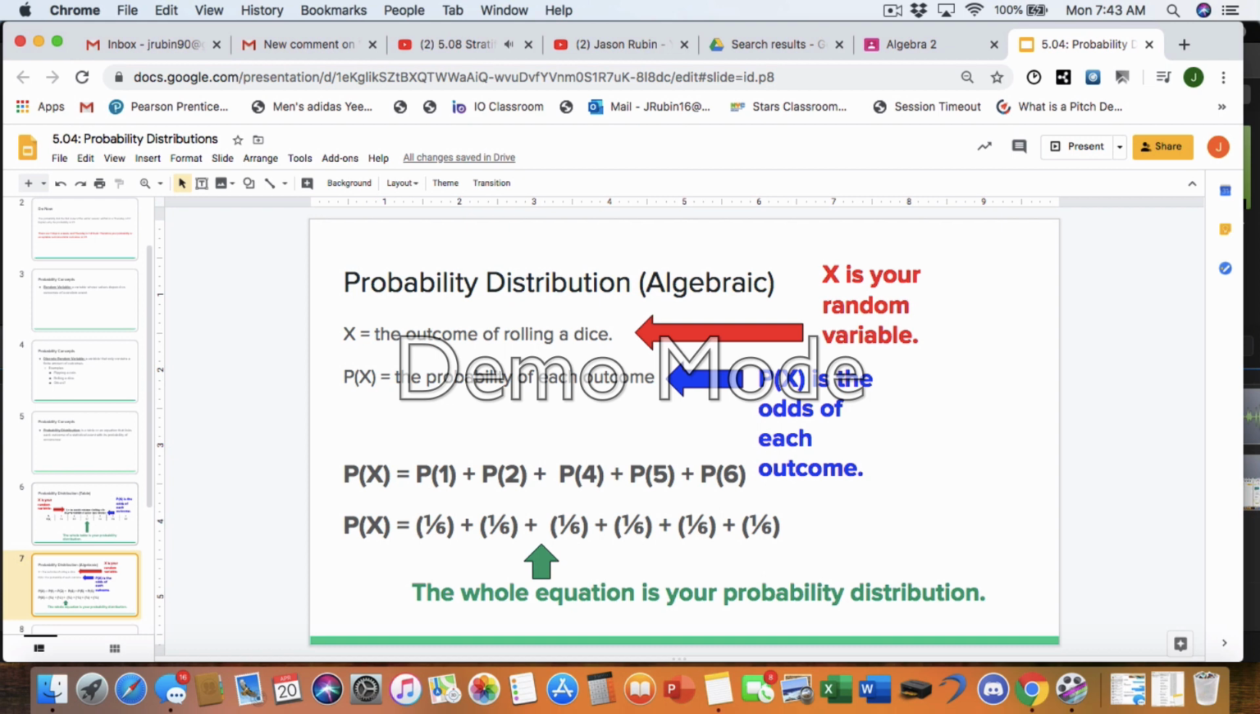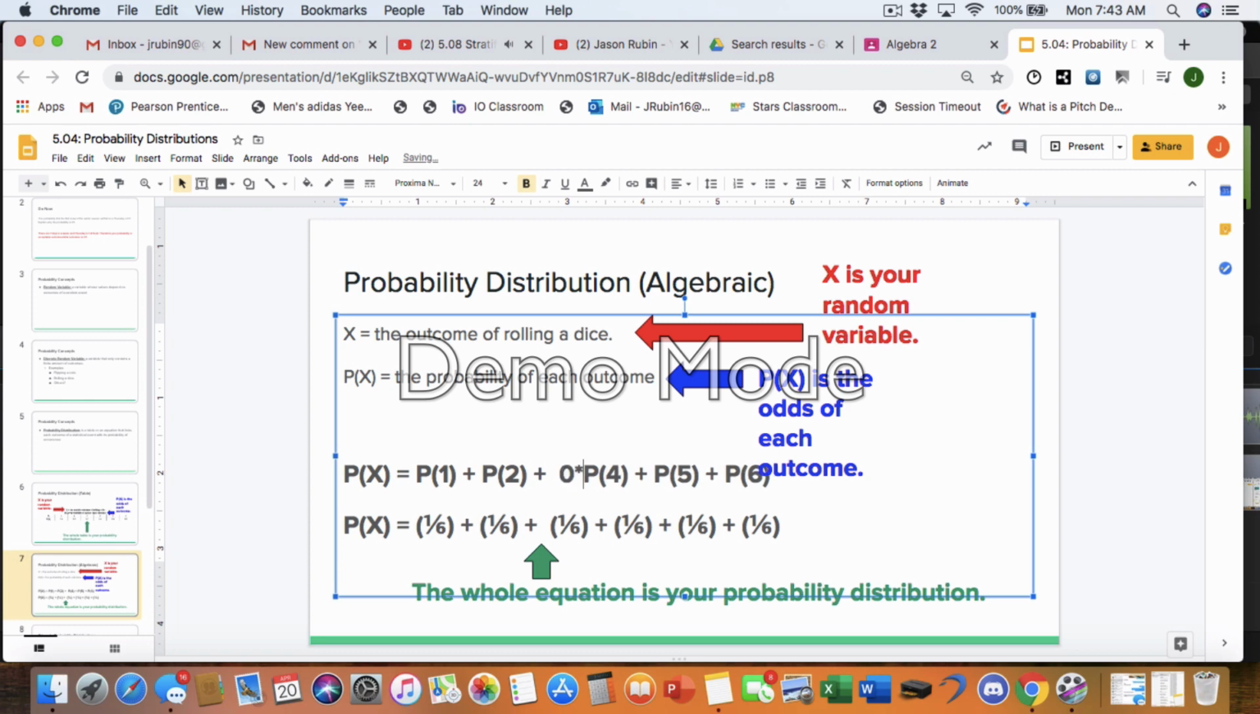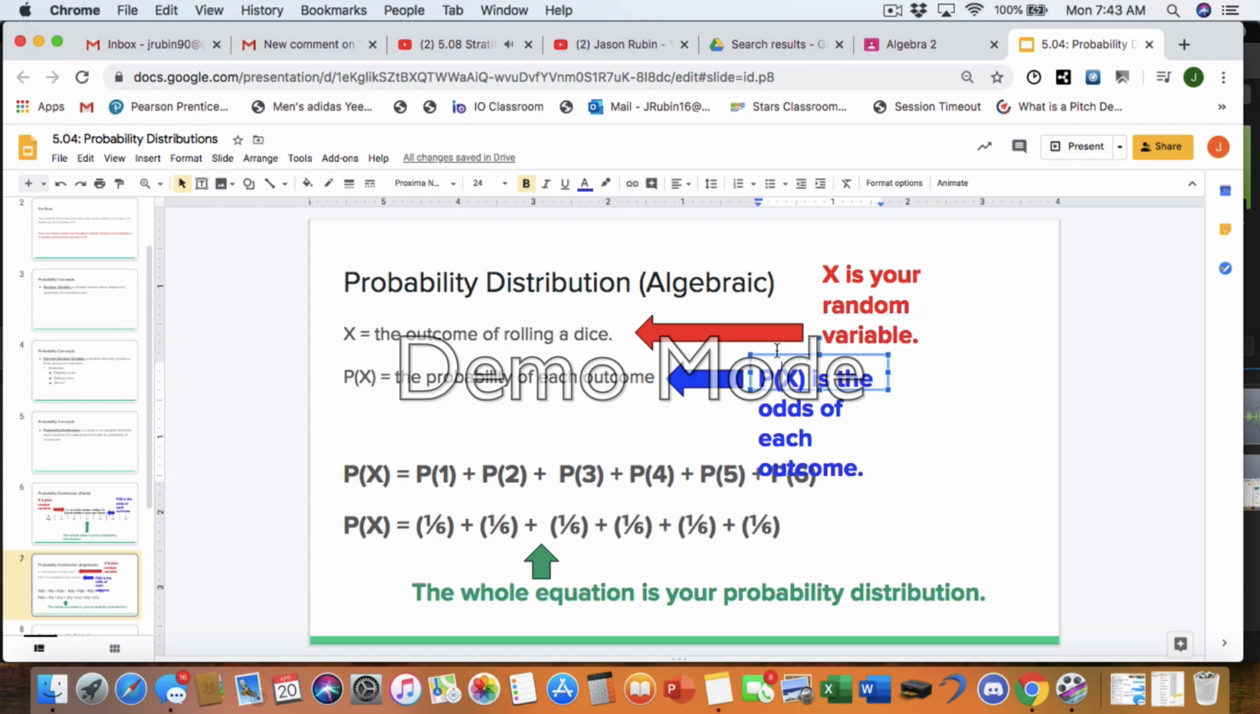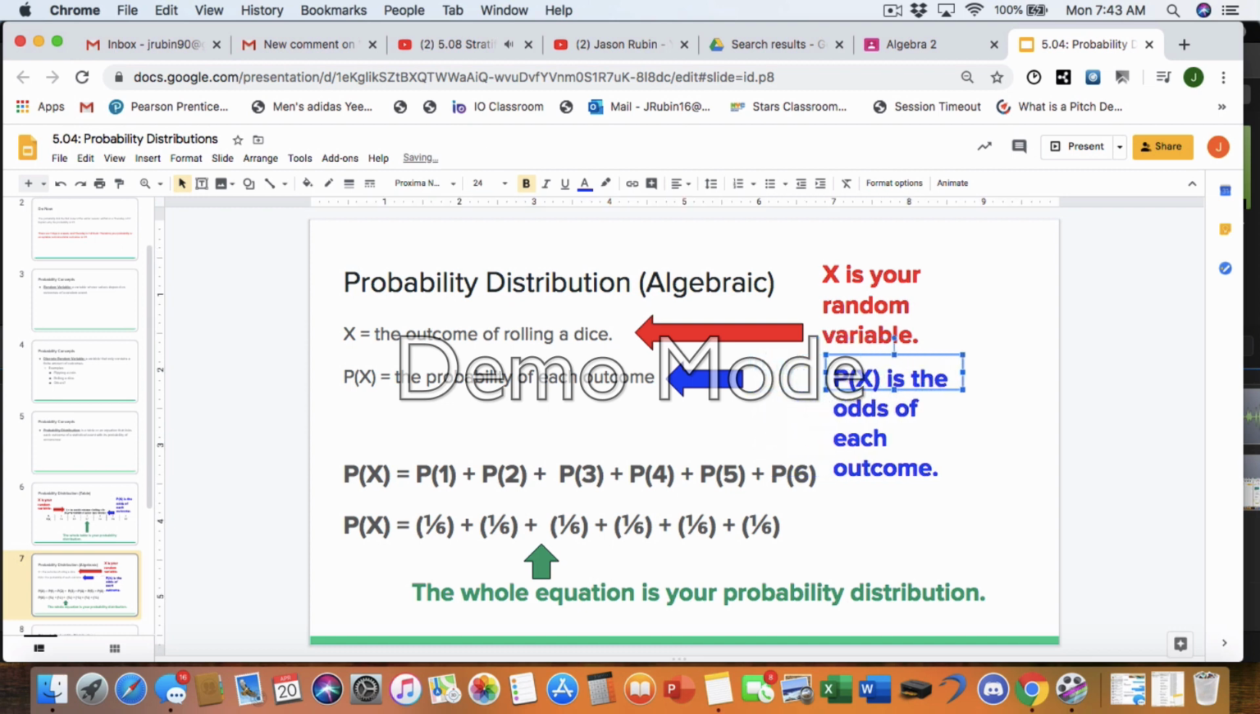Let's look at the algebraic form. So again, x is still the different outcomes, P of x is still the different probabilities. But now, rather than the table, the equation is simply the probabilities all added together. So the probability of 1, 1/6. The probability of 2, 1/6. The probability of 3, 1/6. The probability of 4, 1/6. Probability of 5, 1/6. Probability of 6, 1/6. Now, this whole equation down here is also your probability distribution.